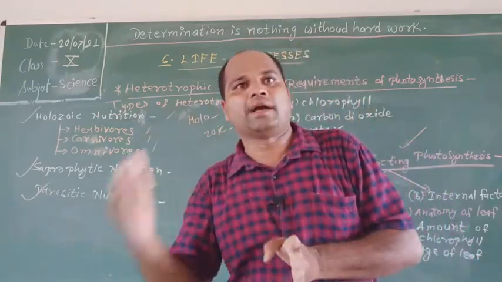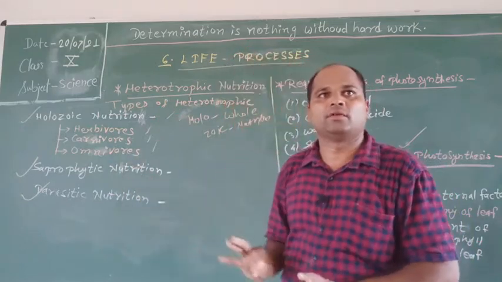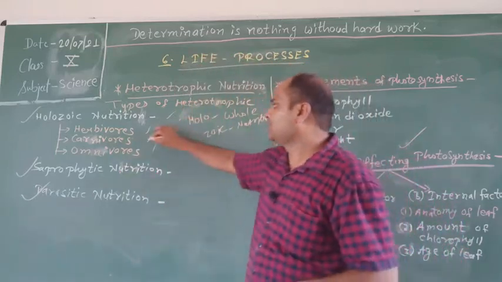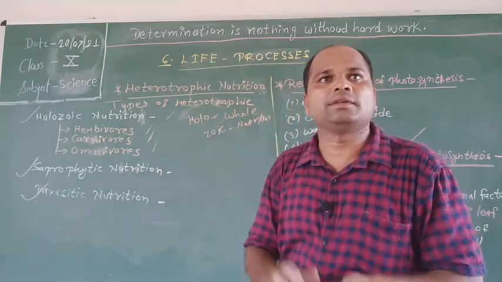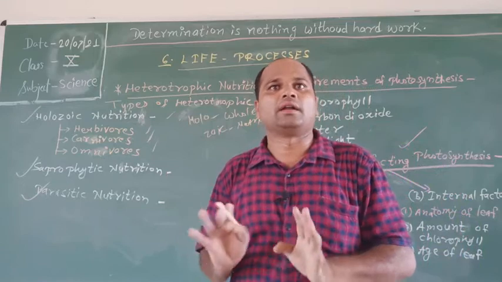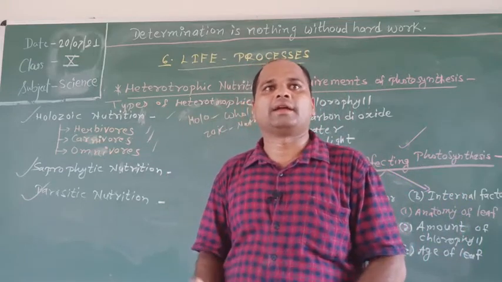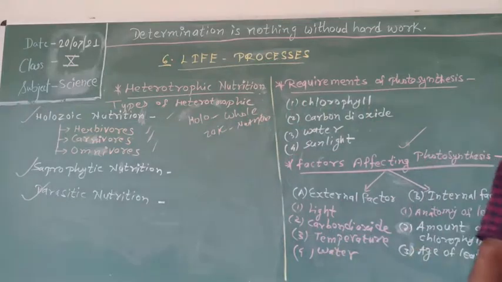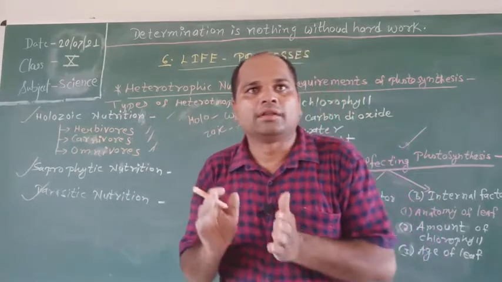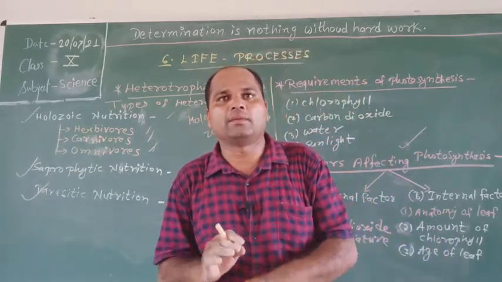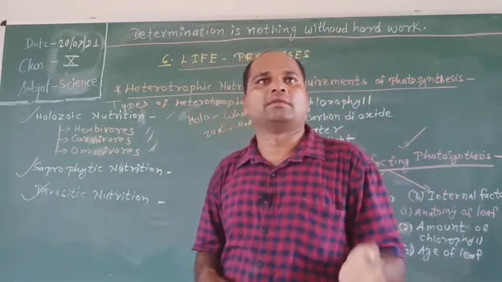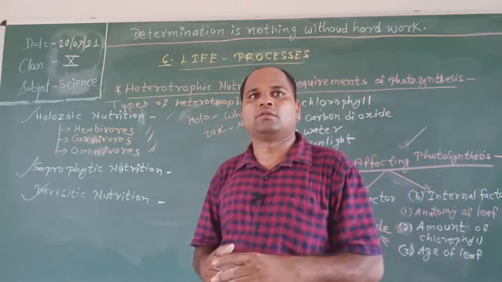Herbivores are animals that eat only plants and their products, for example cow, buffalo, sheep. Second is carnivores. Carnivores are animals that eat the flesh of other animals, for example lion, tiger, leopard. Next is omnivores. Animals that feed on both plants and animals are called omnivores, for example dog, domestic animals, humans, cockroach.